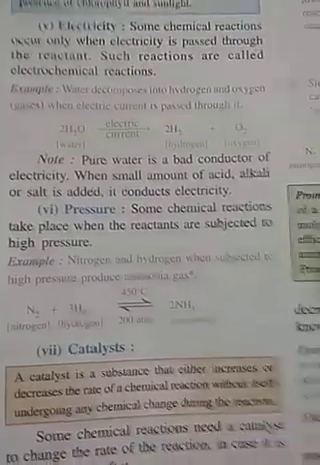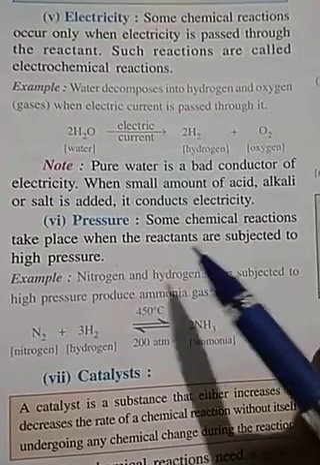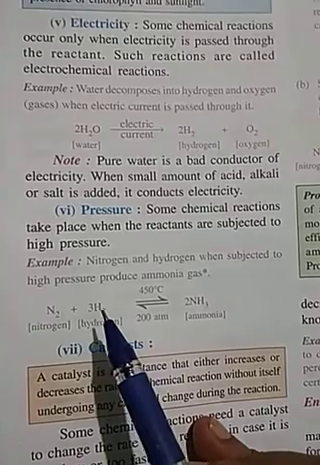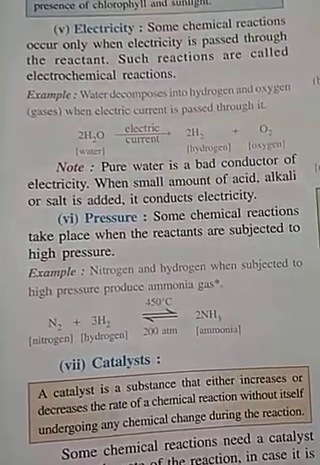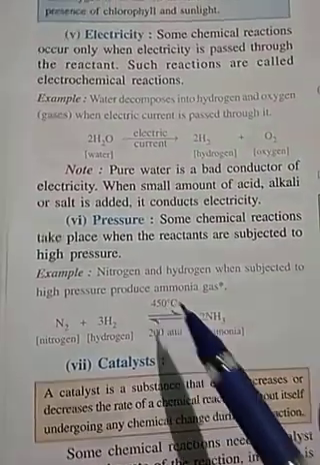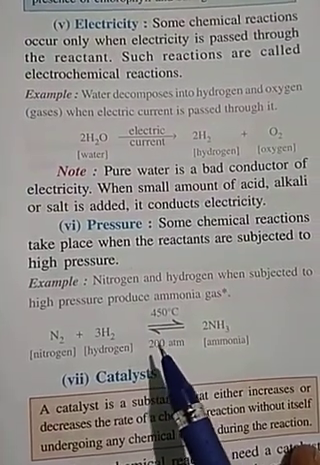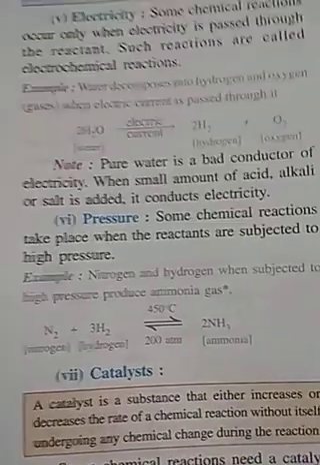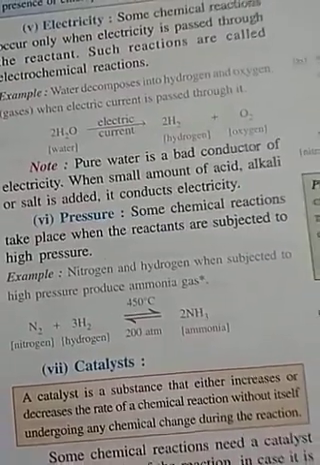Now there are many chemical reactions which take place when the reactants are subjected to high pressure. Nitrogen and hydrogen combine together to form ammonia, but not at ordinary temperature. Temperature is 450, not at normal atmospheric pressure, but at high pressure, 200 atmospheric pressure. There are certain reactions which take place under the influence of high pressure.